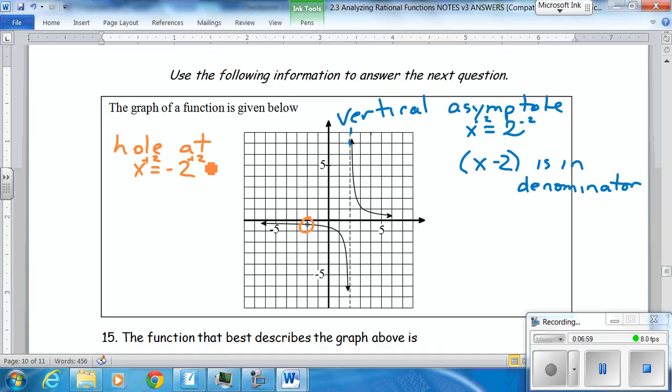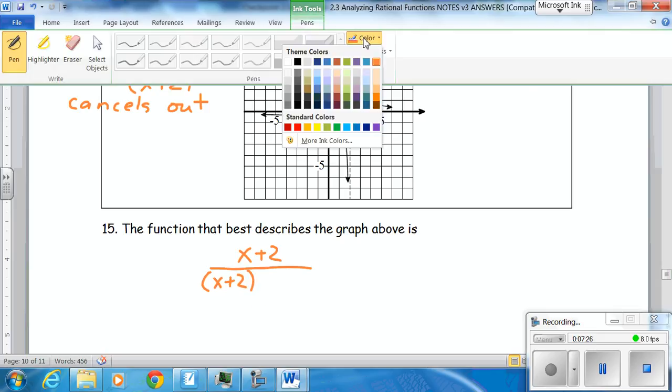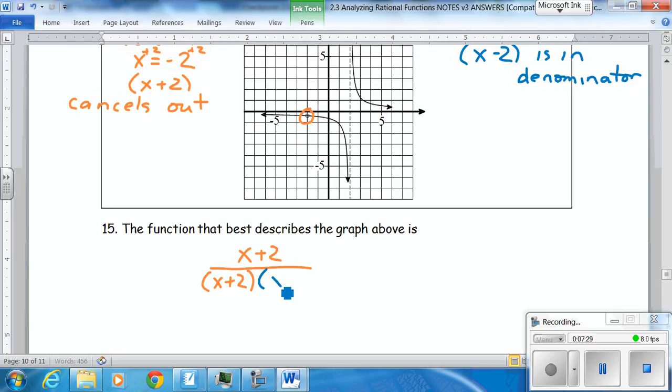You add 2 to both sides, so x plus 2 cancels out. So, what does this look like? Well, your x plus 2 cancels out, which means it's in the numerator and denominator, and you have x minus 2 in your denominator, which doesn't cancel out.